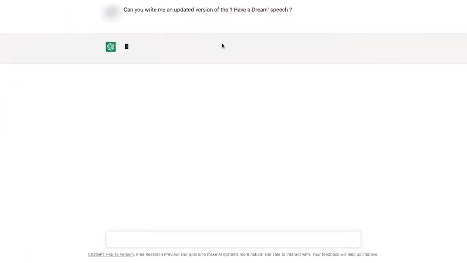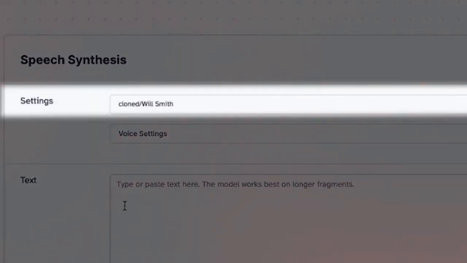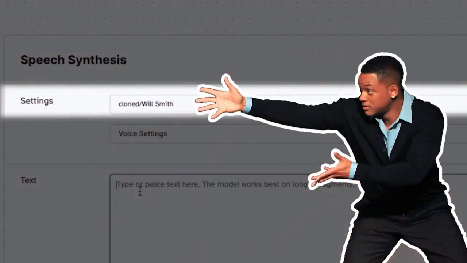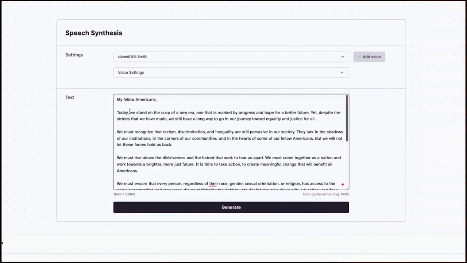All right, we have our updated version of the speech. Now let's take the text and add it to 11 Labs so we can have it generate an audio recording of the speech using Will Smith's cloned voice. The process is simple. We just upload the text into 11 Labs, select Will Smith's cloned voice as a narrator, and hit the generate button. Are you ready?